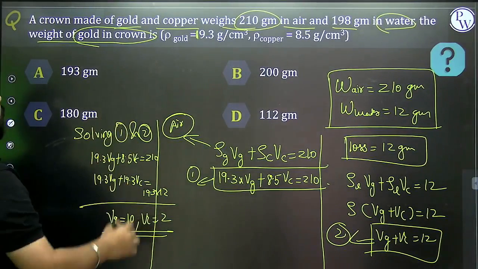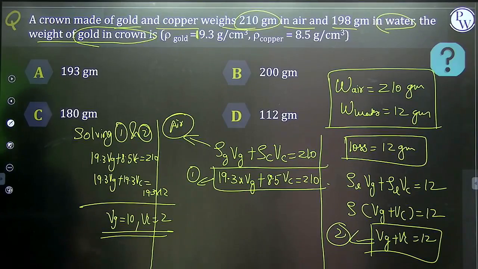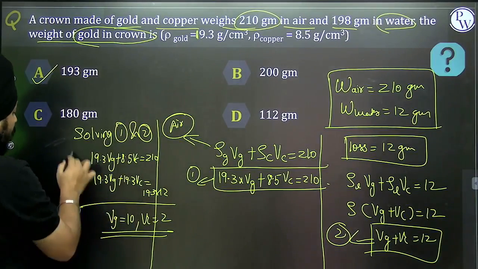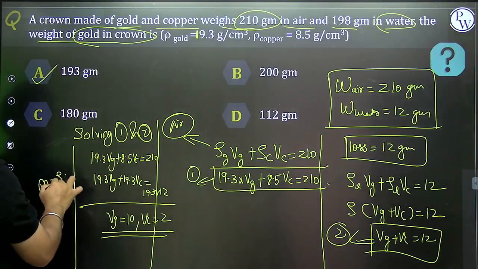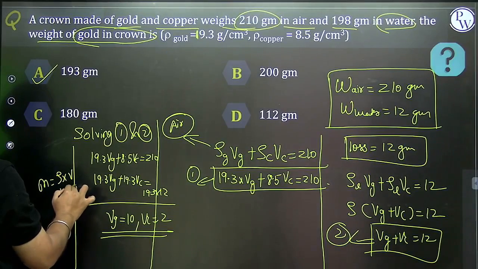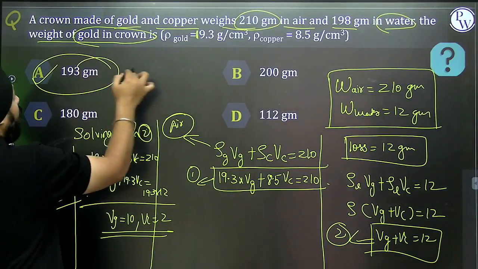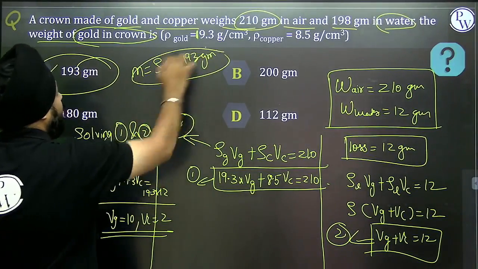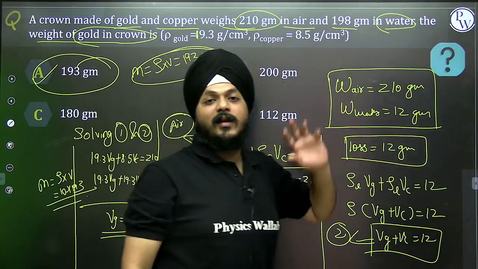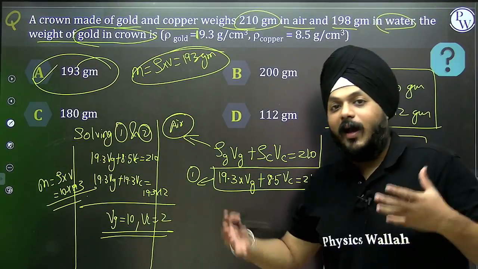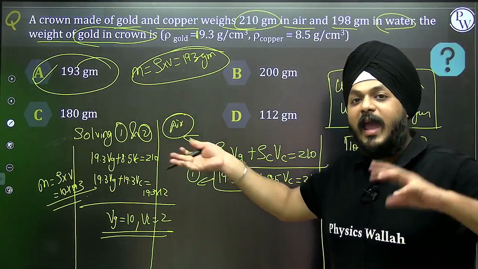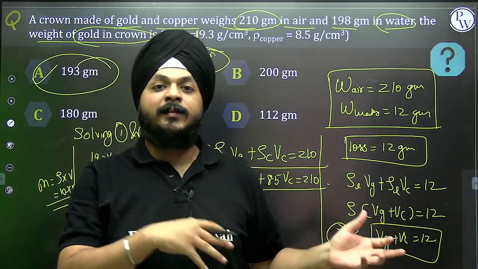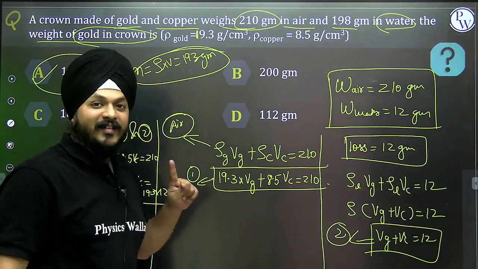If I'm multiplying with its density, approximately I'm getting the mass as density into volume, that is 10 into 19.3, equivalent to density into volume, and that is 193 gram. So this is another case in which we are using the Archimedes principle. Same, right? Air and fluid we compared. We've used the concepts of the Archimedes principle and the law of flotation. Same thing, but there is only one exception.